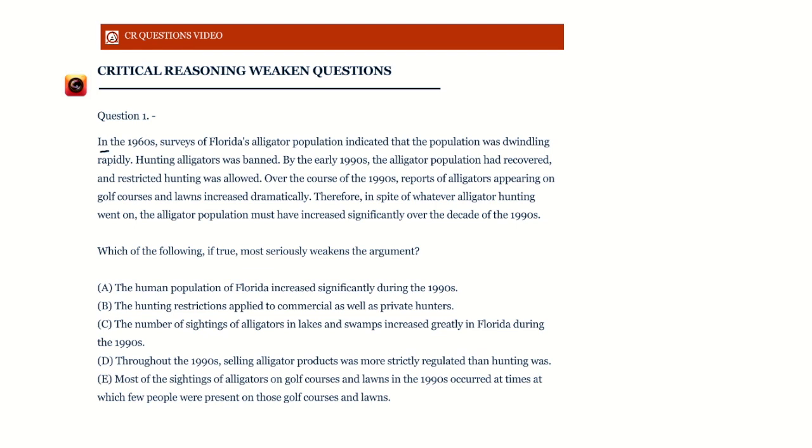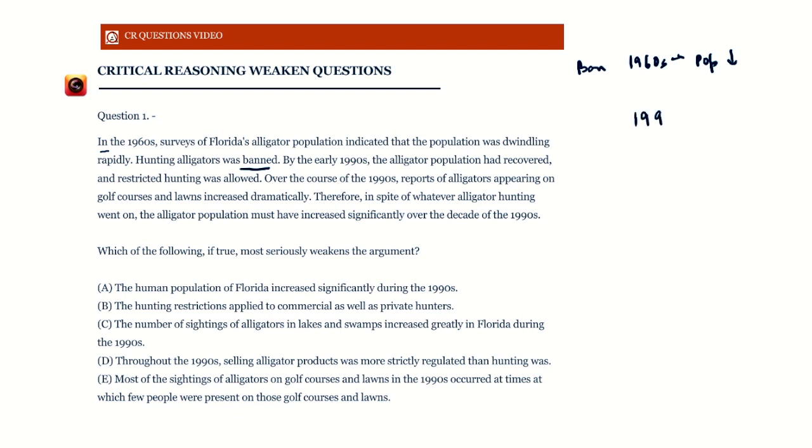In the 1960s, surveys of Florida's alligator population indicated that the population was dwindling rapidly. So in the 1960s, we found out that the population of alligators was going down. It was dwindling rapidly. So then there might have been a worry that they'll go extinct. So then hunting alligators was banned. So at that time, a ban came into effect. Now, by the early 1990s, the population had recovered.